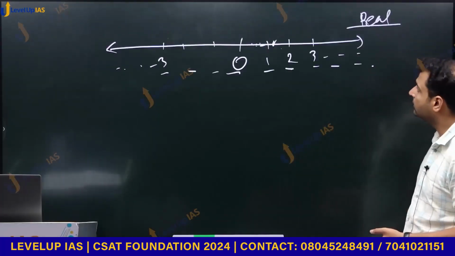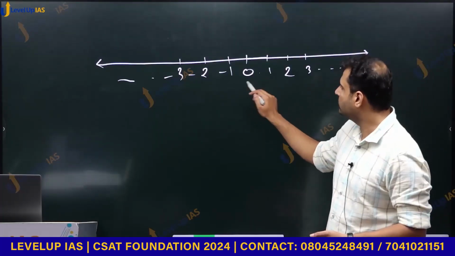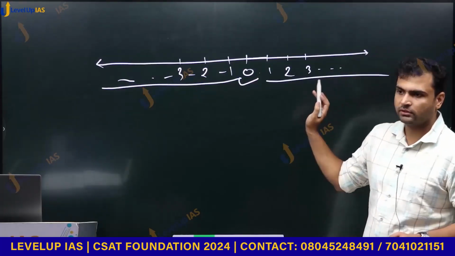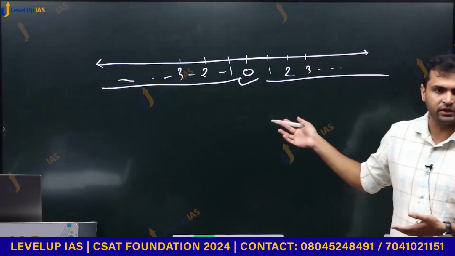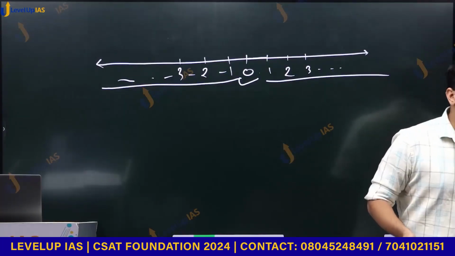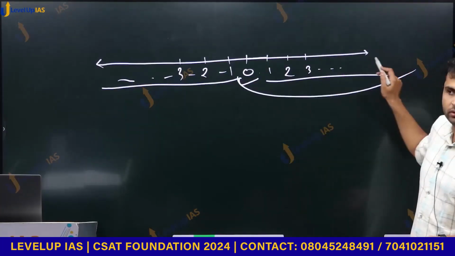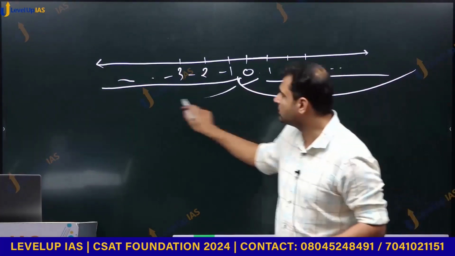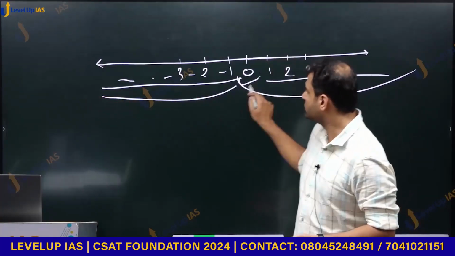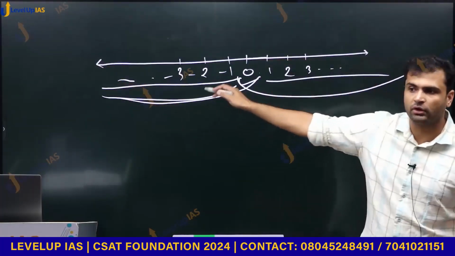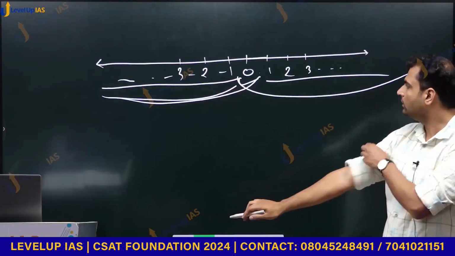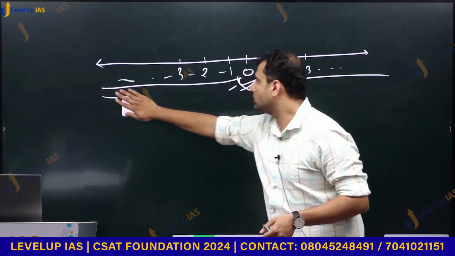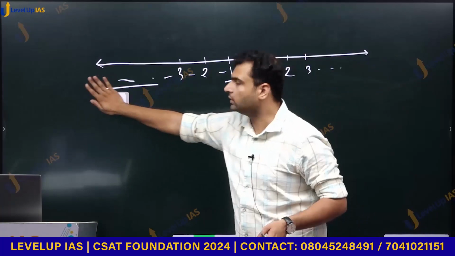Positive integers means we don't need negative integers and we don't need 0. So basically natural numbers. If they say non-negative integers, meaning 0 to infinity. If they say non-positive integers, means from 0 to minus infinity. 0 is neither positive nor negative, right? These are all the integers on the number line.